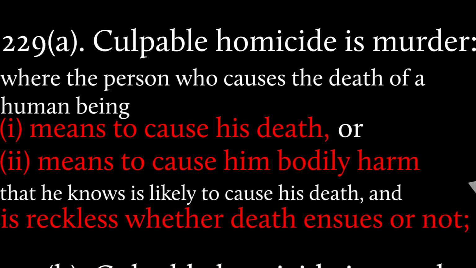So even if you don't mean to kill a person, but you cause sufficient bodily harm and you know is likely to kill the person, and you don't really care, you're reckless about whether the person dies, that's also going to be considered culpable homicide and murder.